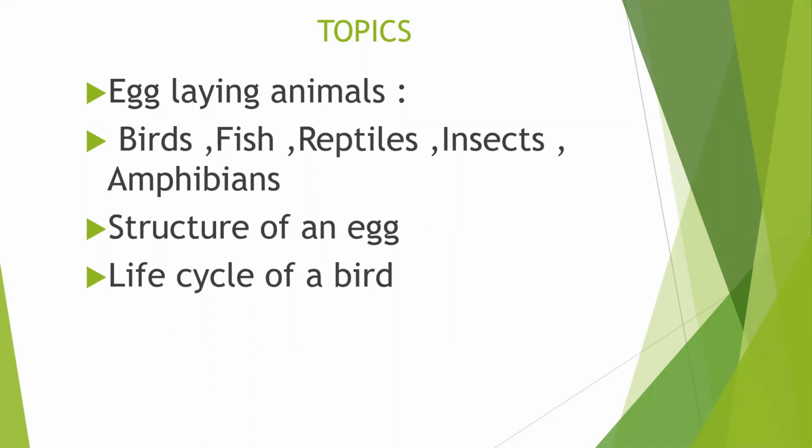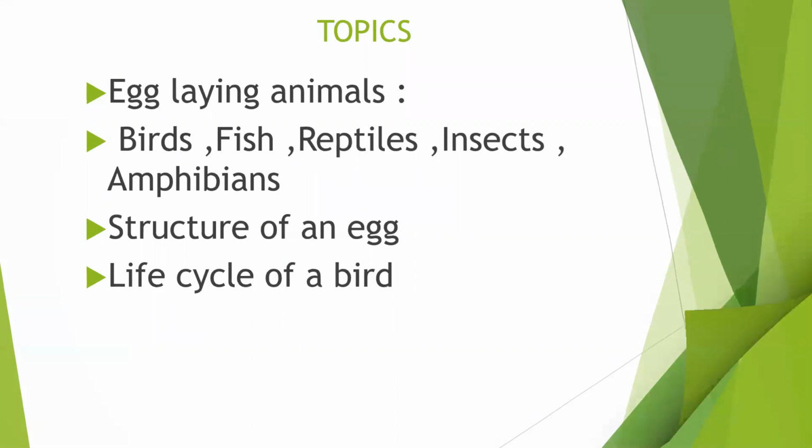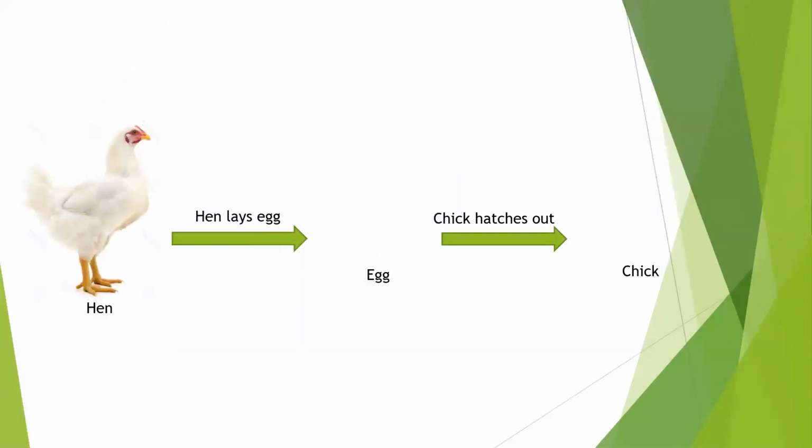Students, I know for sure that all of you have seen a chick. A chick is the baby of a hen, isn't it? The hen does not give birth to a chick. A hen first lays an egg, then after some days a chick comes out of the egg.